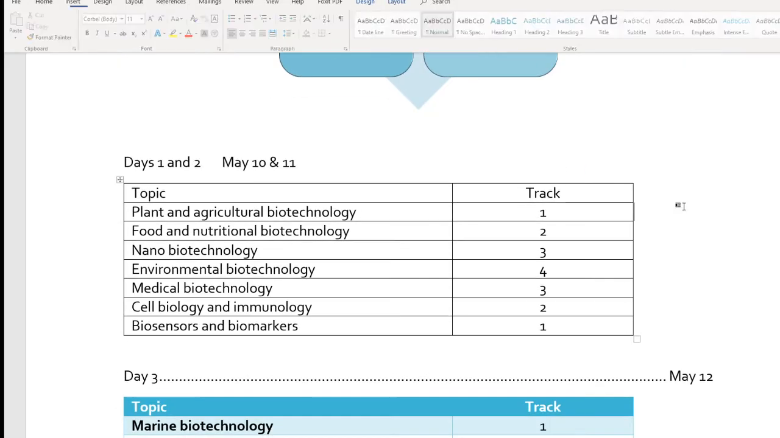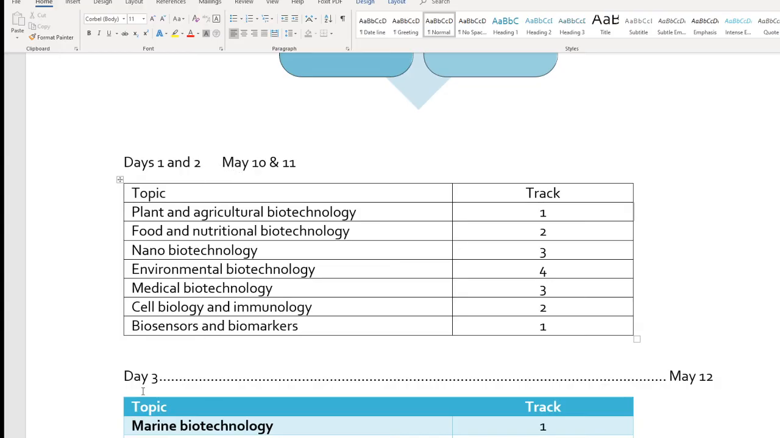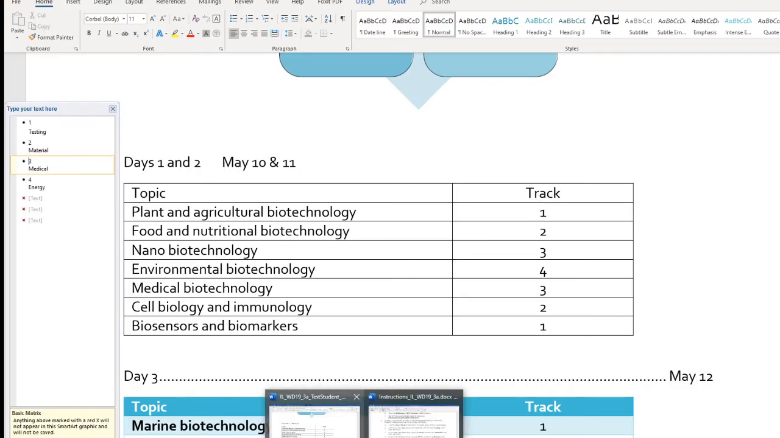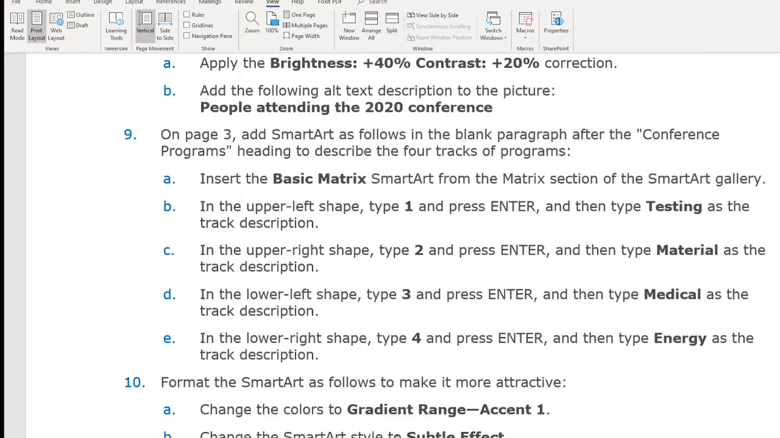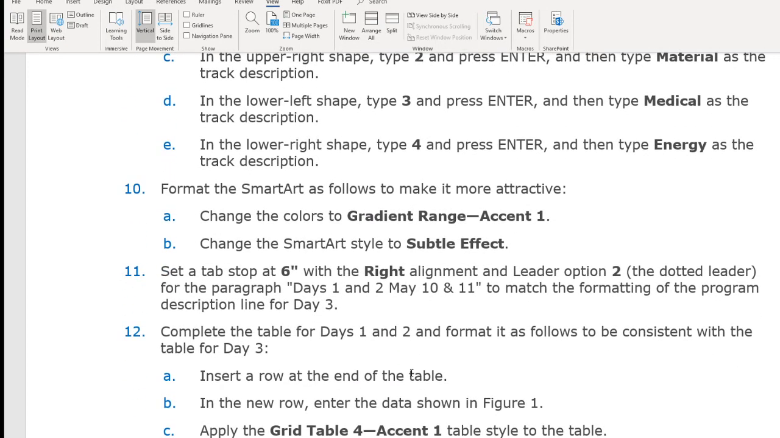Now coming here right now, you notice day 1, day 2, and day 3 is better. The day 3 and you have a dash and May 12. This is more professional. So we wanted to do it that way. All right. So we say, we want the tab to be 6 inches, and right align. Leader is 2. All right. So let's do it right here.